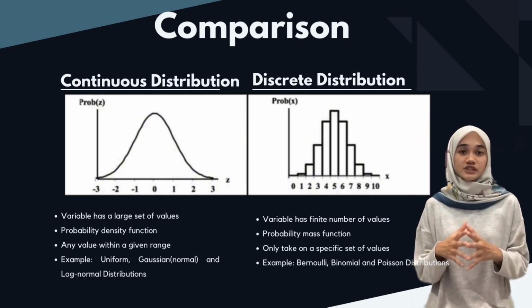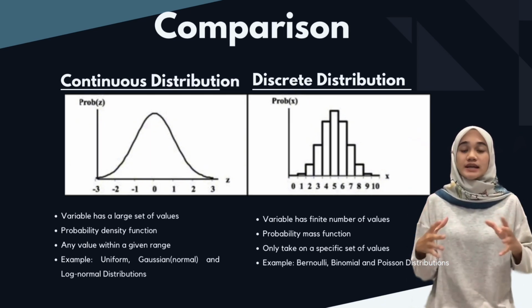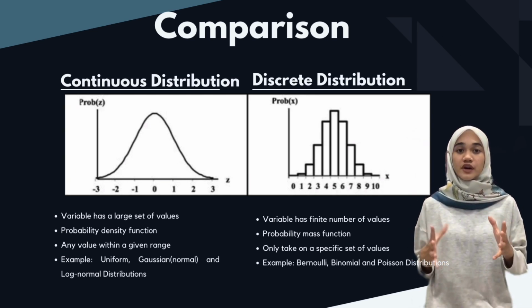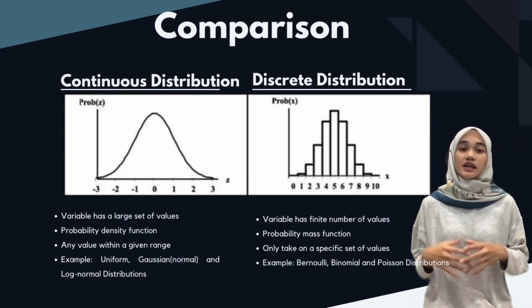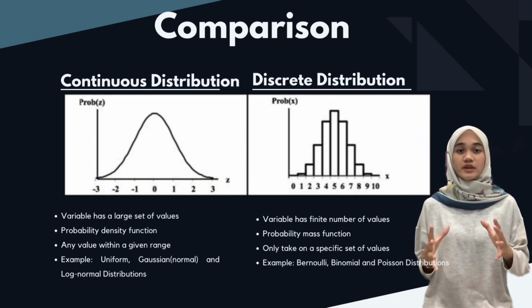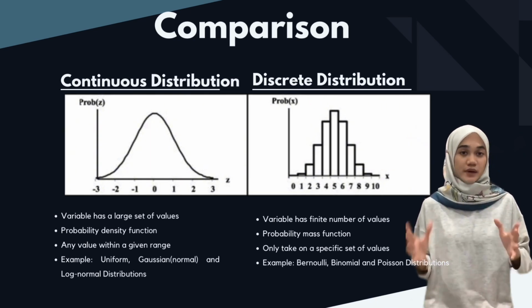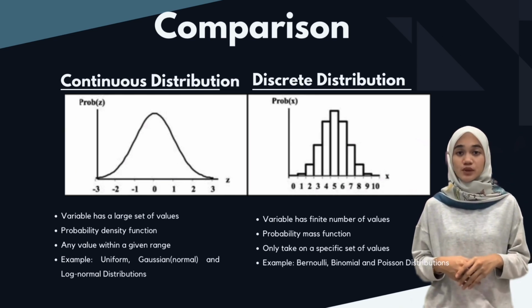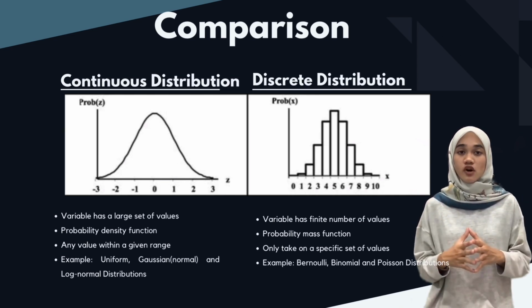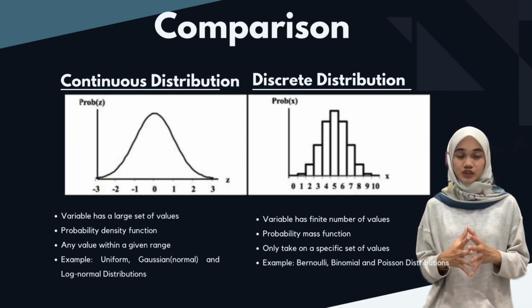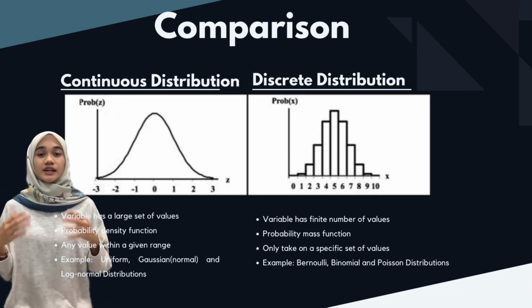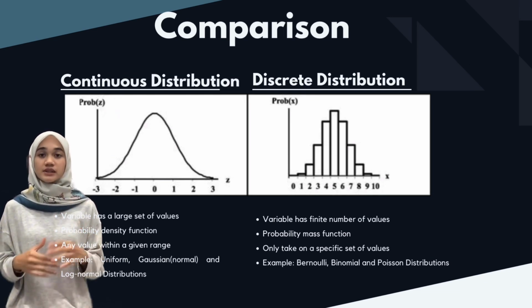For a continuous distribution, probability is defined in terms of the likelihood of the event or variable occurring in an interval. It is always the area under the probability density function in a specific interval. The graph of a continuous distribution is a curve called the probability density function. Examples of continuous distributions are uniform, Gaussian (normal), and lognormal distributions.